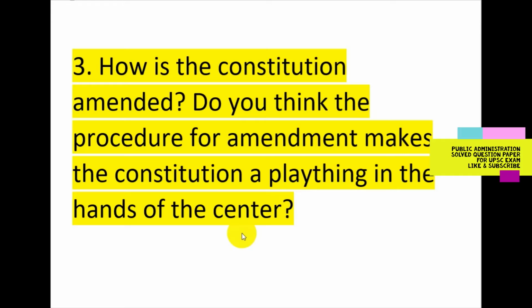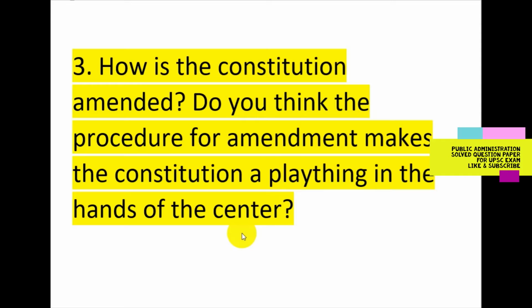First one is amendment by simple majority. Provisions of the Constitution that can be amended by the Parliament by simple majority, as is required for the passage of any ordinary law. The amendments contemplated in Articles 3, 5, 169 and 239A can be made by simple majority.